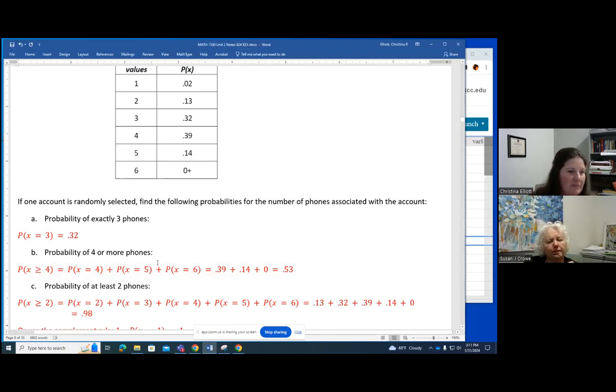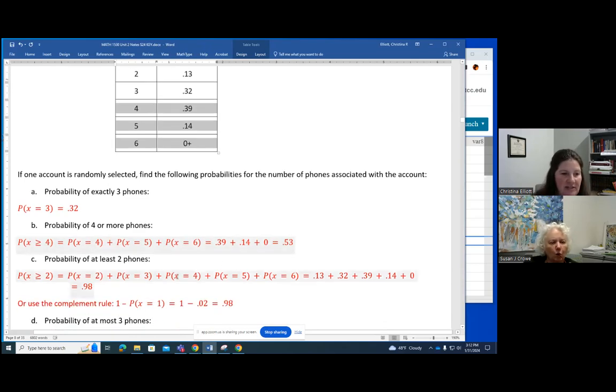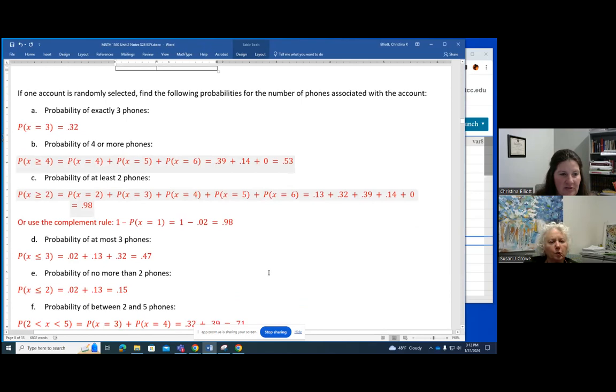Agreed. So for this question, the probability of 4 or more phones means there could be 4 phones, 5 phones, or 6 phones. And so I hear or, which means addition. Yes, exactly. So when I add those up, 0.39 plus 0.14, and I put 0 for the 6. That's right. Just 0. 0.53. Good. So read through the rest of these and make sure that you understand how to get those answers.